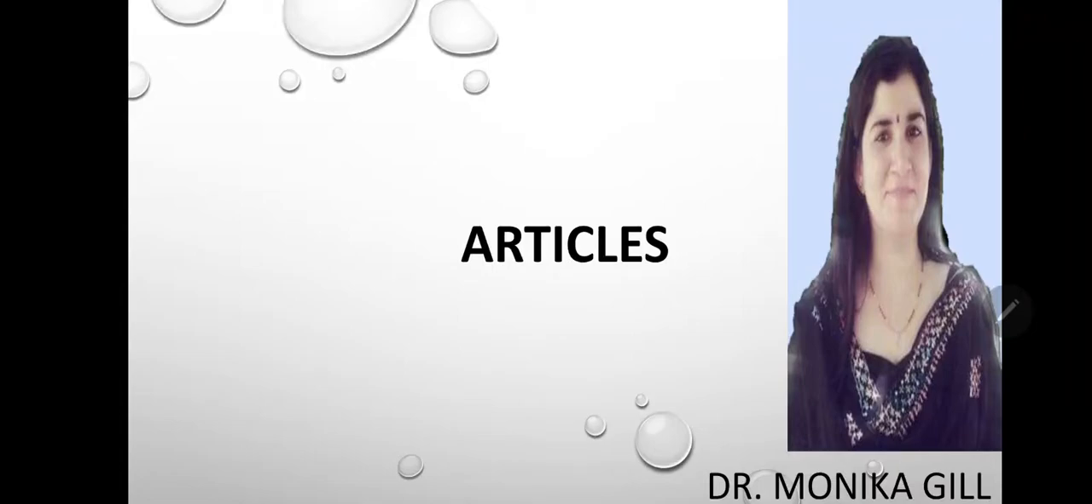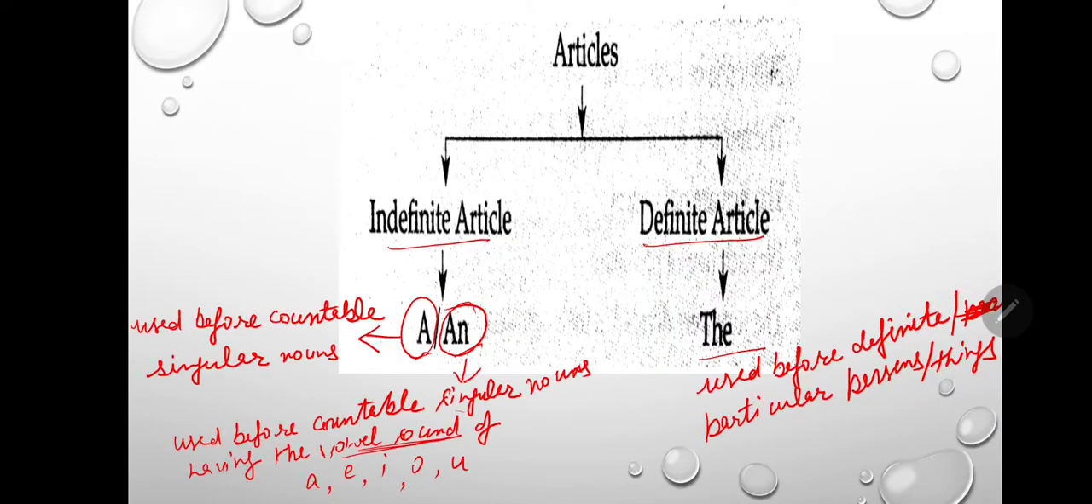Today our topic is articles. There are two types of articles, indefinite article and definite article. A, an, indefinite article. The is the definite article.